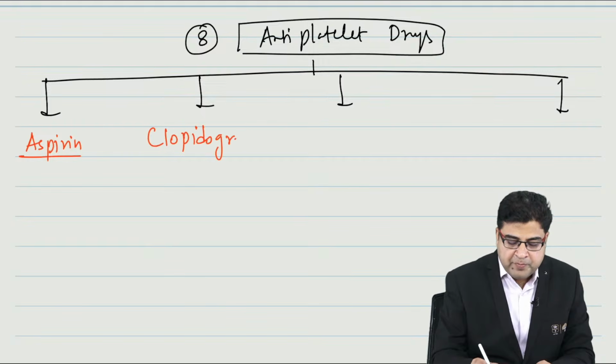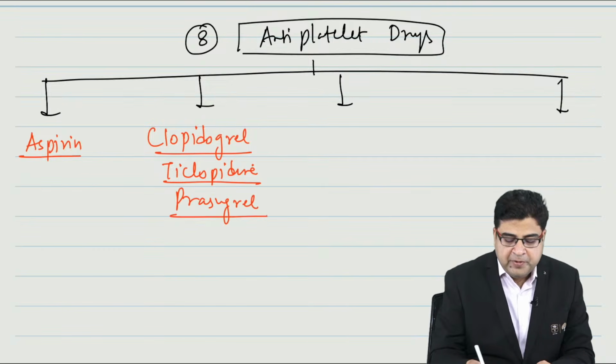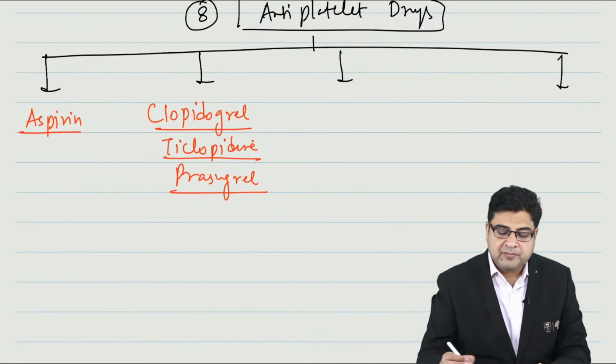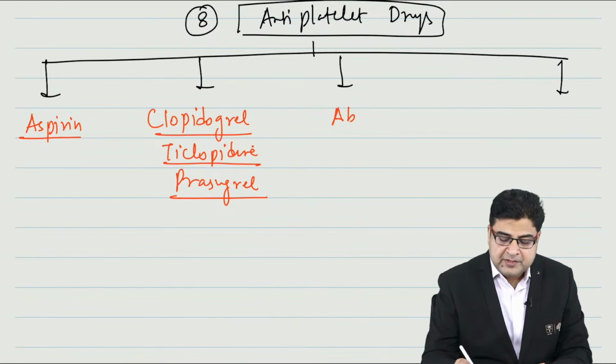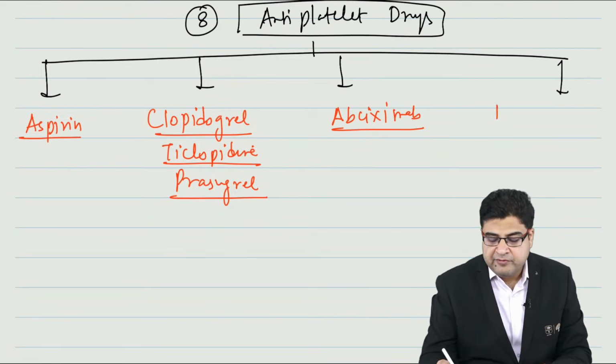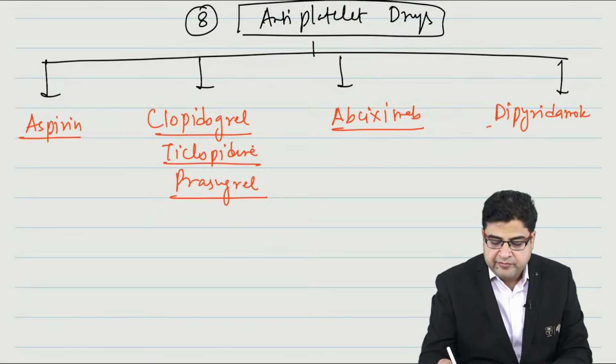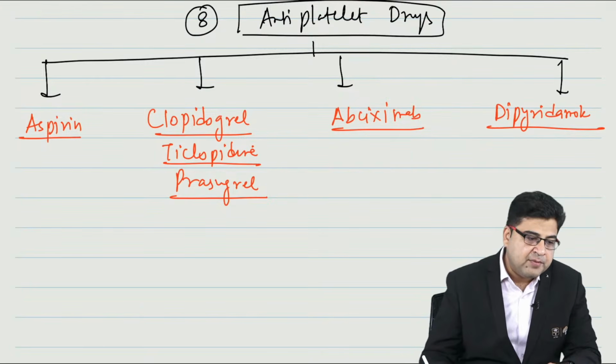Second medicine is clopidogrel. One more drug belonging to this class is ticlopidine, and one more drug is prasugrel. So clopidogrel, ticlopidine, prasugrel. Number 3 medicine is abciximab, and number 4 medicine is dipyridamole. So we have a total of 4 medicines which are known as antiplatelets.